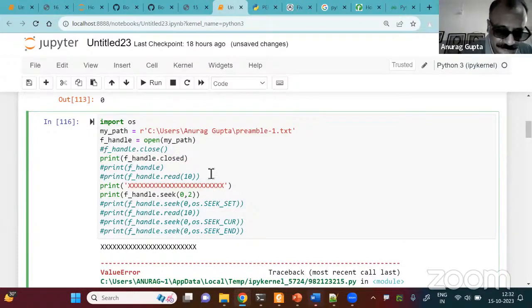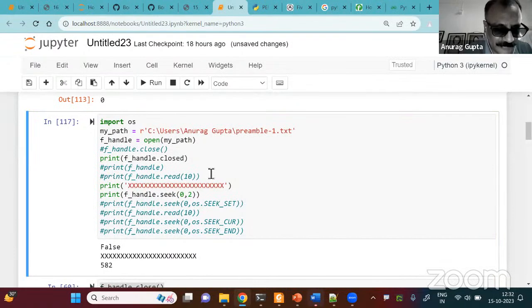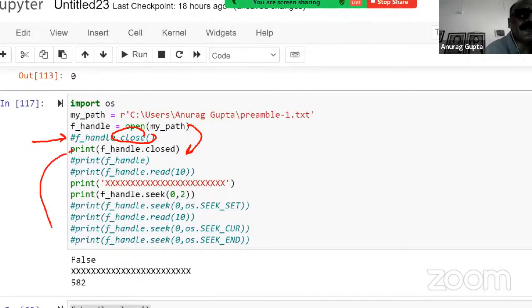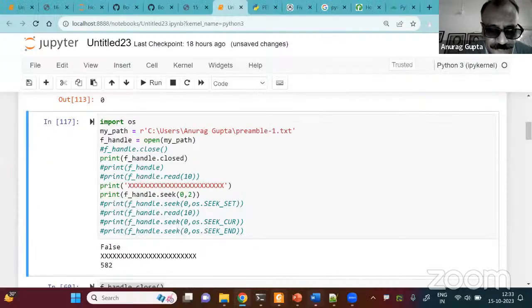Now it is giving false. So the line of code which was closing this file has been commented out. That means the file remains open. So when I say closed, it gives me a value of false, which indicates that the file is not closed. The file is still open. Is this clear? Okay, so let's come back to the book.